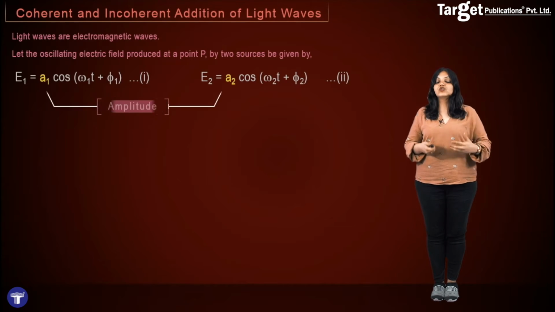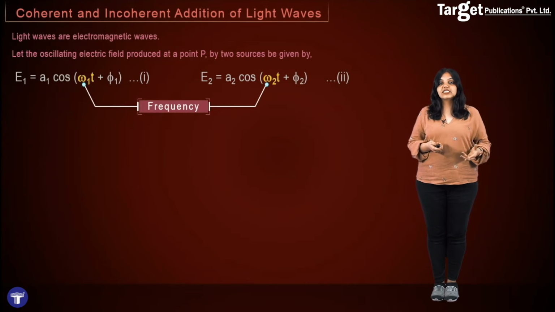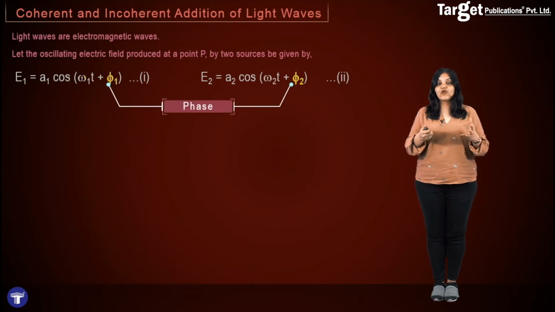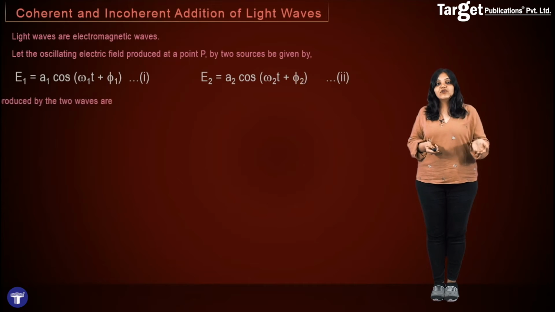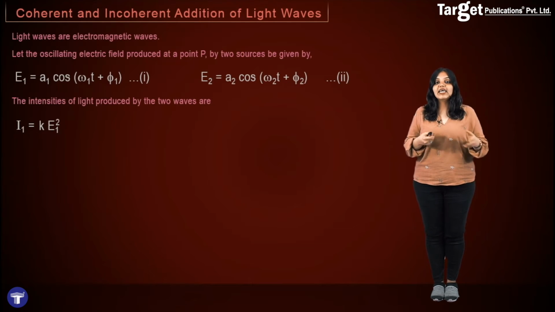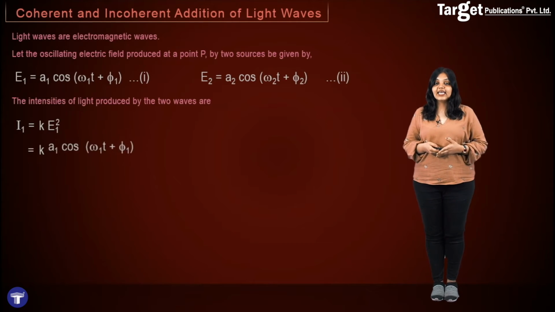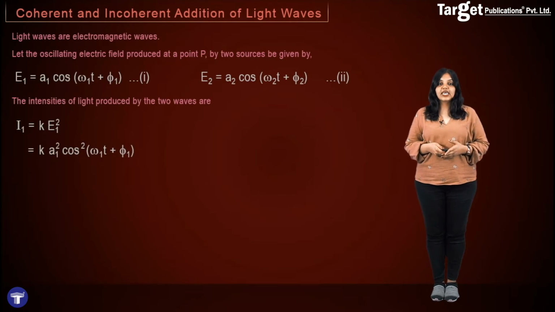Here A1 and A2 are of course the amplitudes of the wave, omegas are the frequencies and phis are the phases of the waves. Now I know that the intensity of a wave is proportional to its amplitude, and therefore the intensity produced by the first wave at the point P will be given by k E1 square, and taking E1 from equation 1 I get that I1 is equal to k A1 square cos square (omega 1 t plus phi 1).